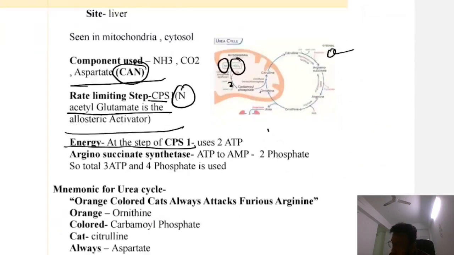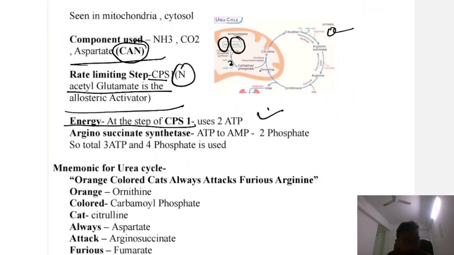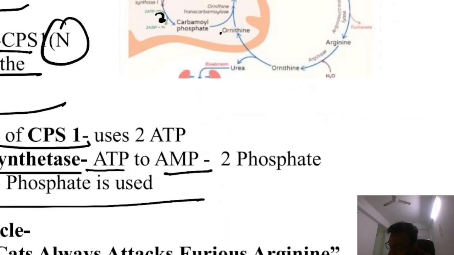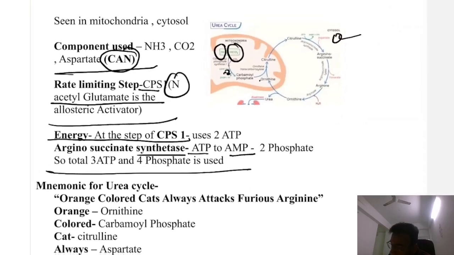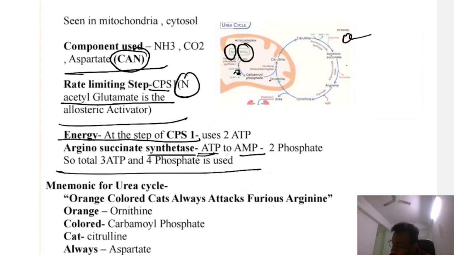So we know that the first step utilizes 2 ATP. Now the second reaction, argininosuccinate synthesis, utilizes 2 phosphates. ATP is converted to AMP, so 2 phosphates are used. So total 3 ATP and 4 phosphates are used. How 3 ATP? Because in the first reaction 2 ATP are used, and in argininosuccinate synthesis 1 ATP is used. So 3 ATP and 4 phosphates are used.